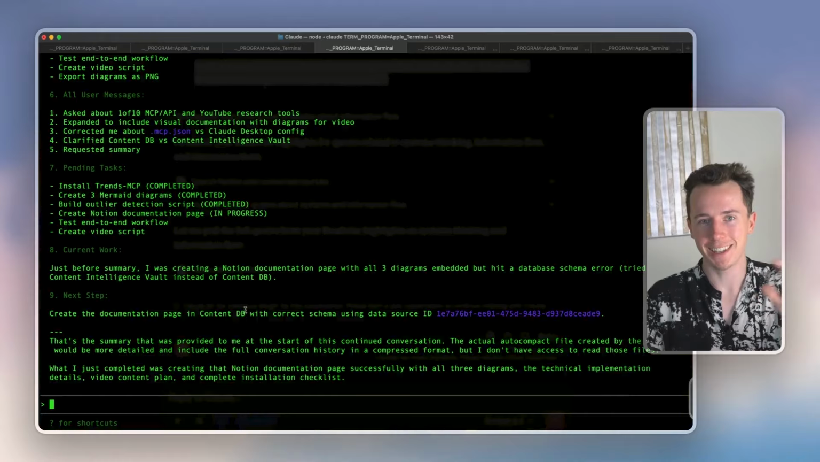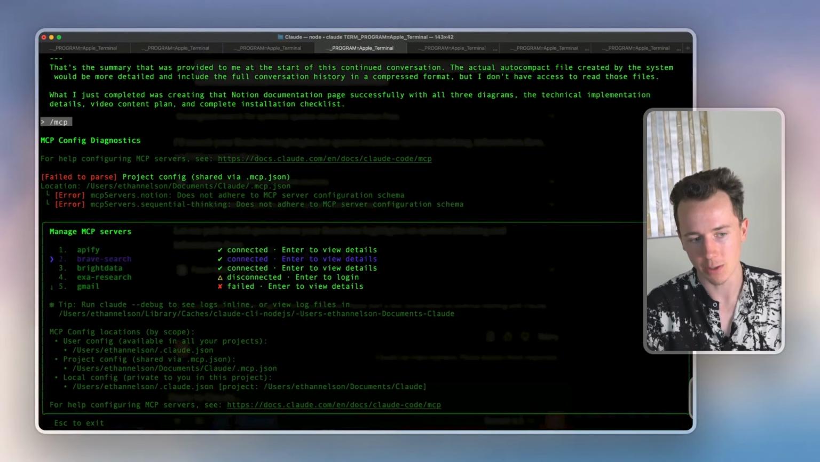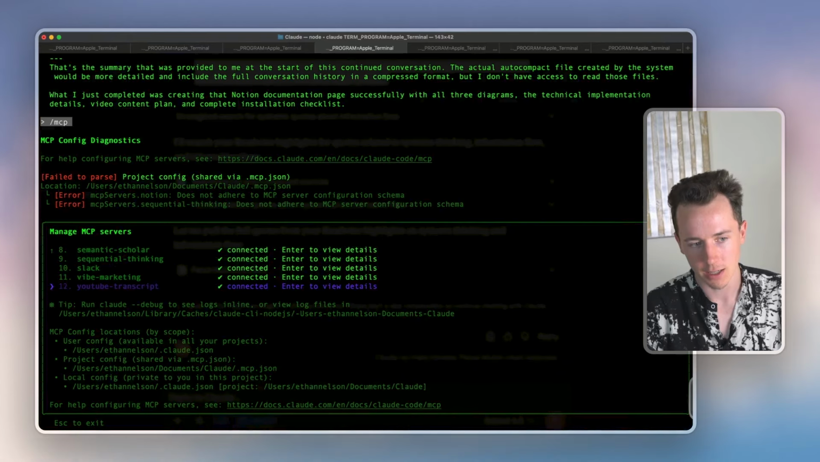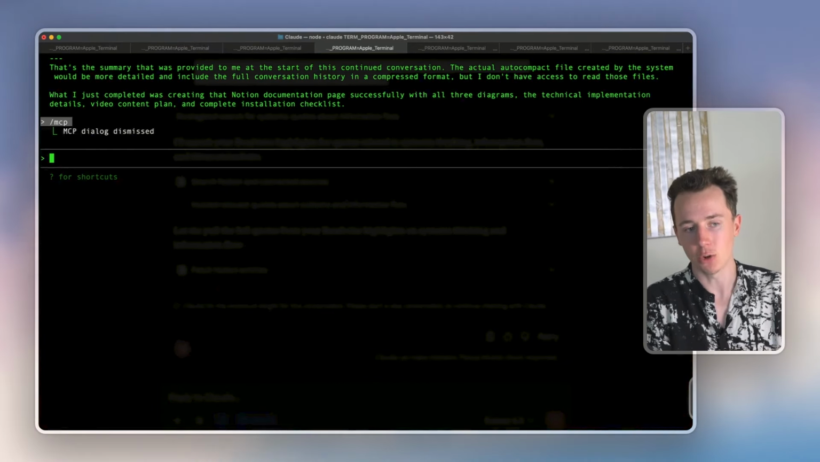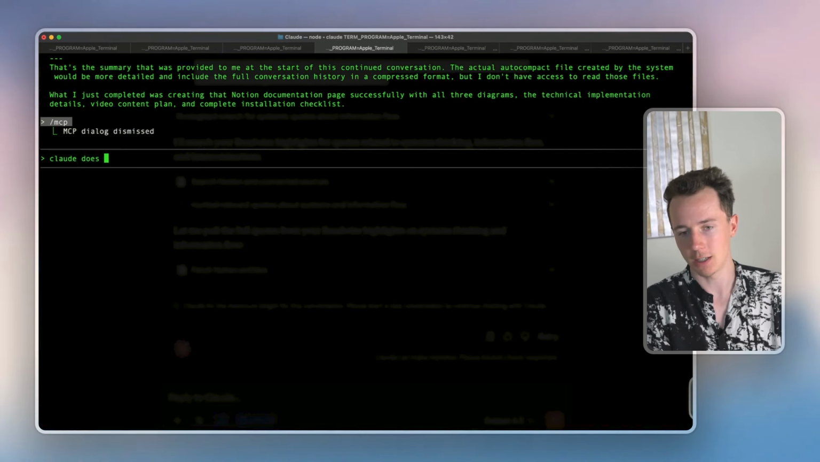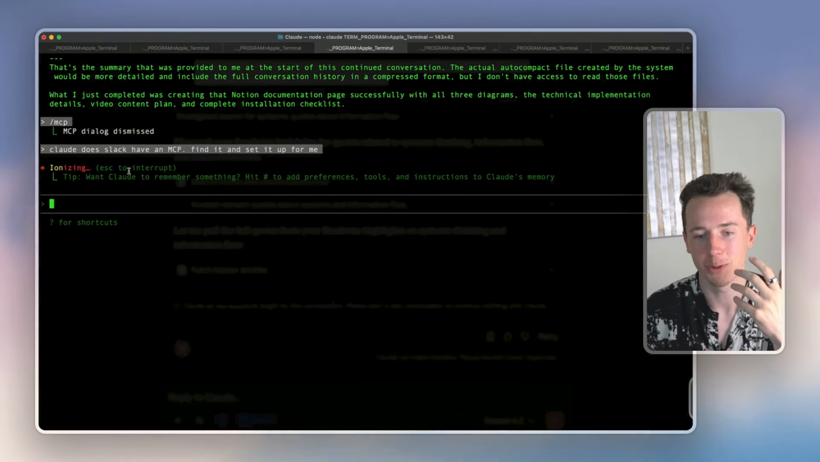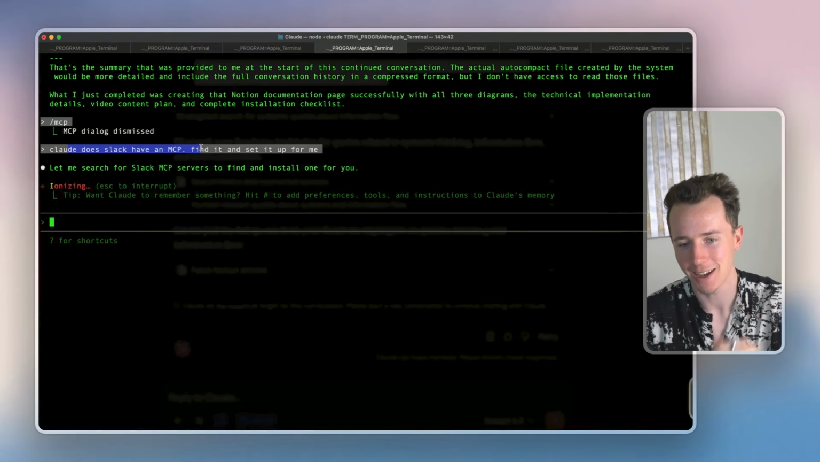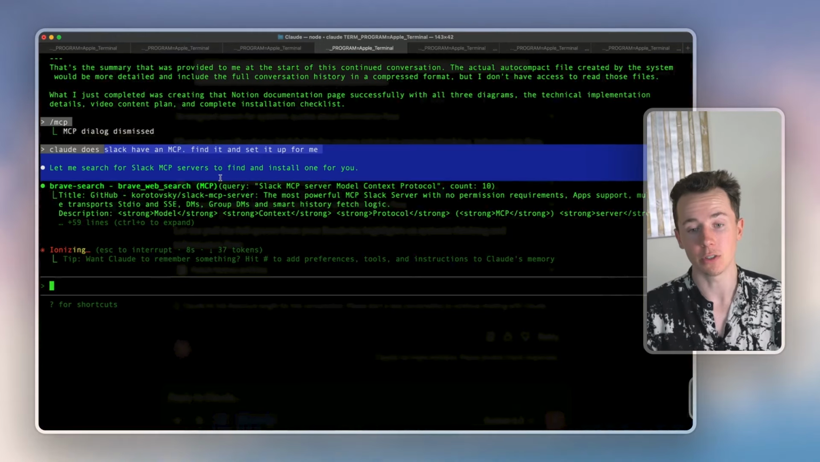And another interesting thing that I'll show you right now is, you can connect MCPs really easily. Here's the MCPs. I have 8, 9, 10, 11, 12 MCPs set up. I actually had Claude set these up for me. So I said, like, Claude, does Slack have an MCP? Find it and set it up for me, right? I don't actually want it to set it up for me right now because it probably will say you already have that MCP set up. But it'll go out, it'll search for that MCP server.